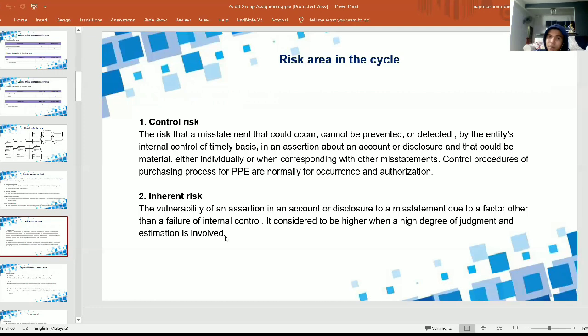In an assertion about an account or disclosure, that could be material, either individually or when aggregated with other misstatements. Control procedures of the purchasing process for PPE are normally for occurrence and authorization. WorldCom must have adequate internal controls in place to avoid and find instances of fraud and error. Basically, a big amount of purchasing must have authorization from the top manager to approve the capital asset transactions.